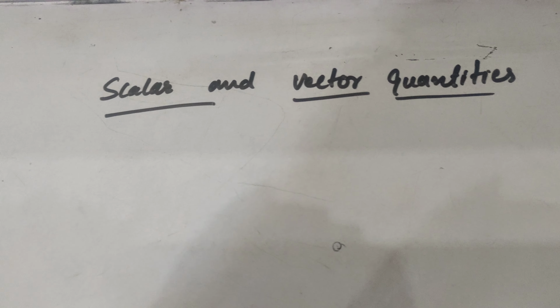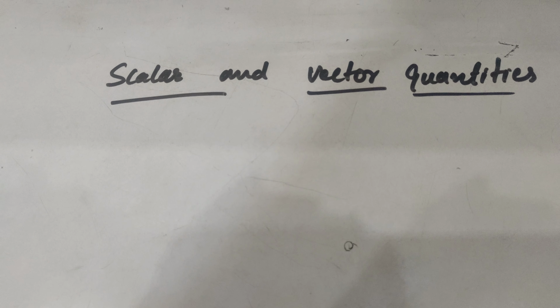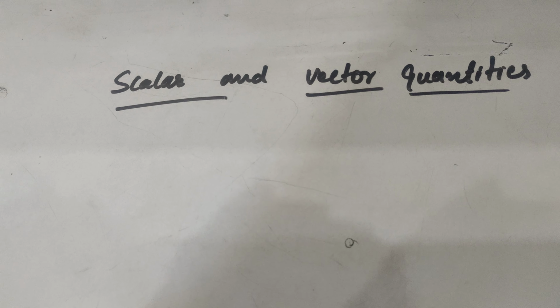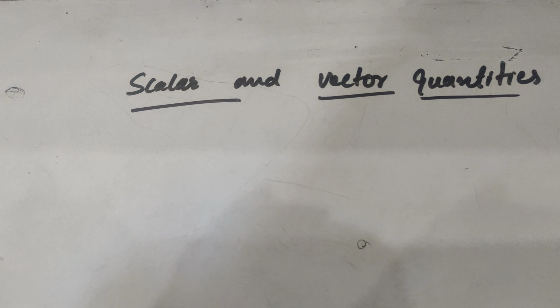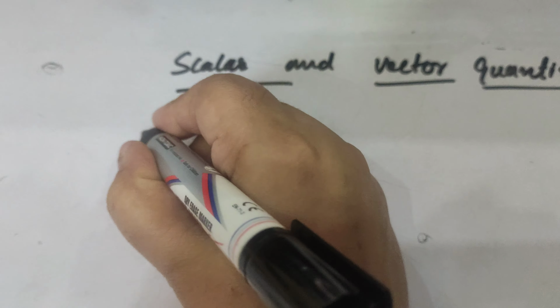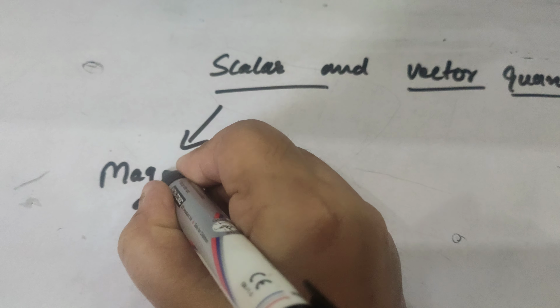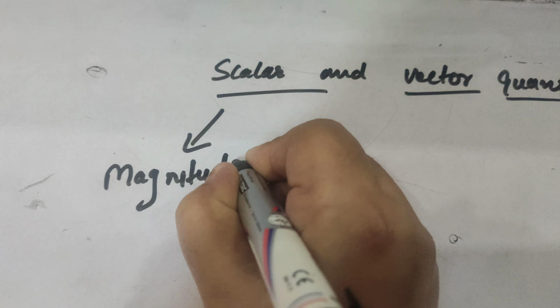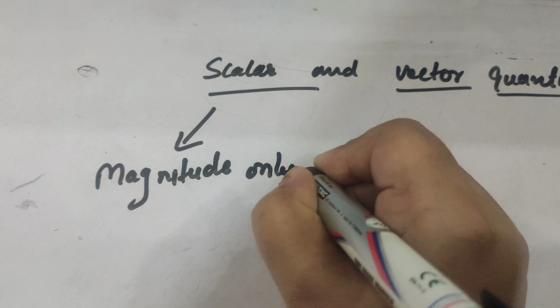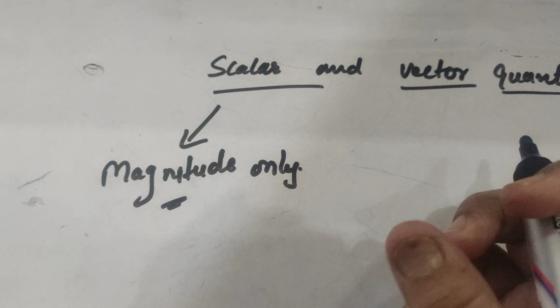Scalar and vector quantities. About this you must have studied in your previous chapters, in previous class also. Scalars are those physical quantities which have magnitude only. Magnitude means the numerical value.